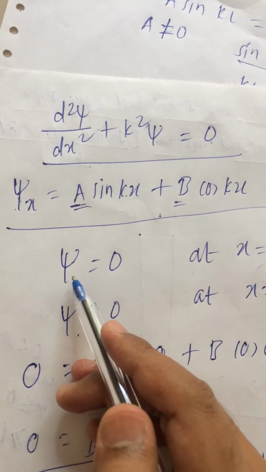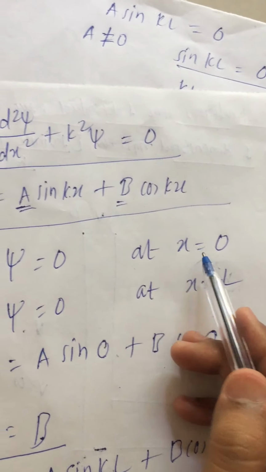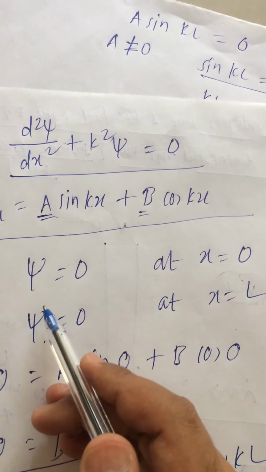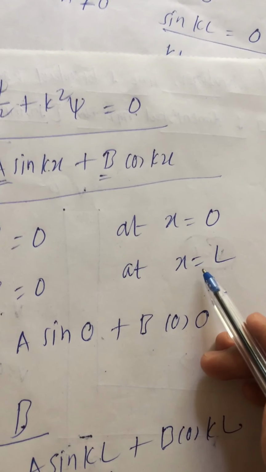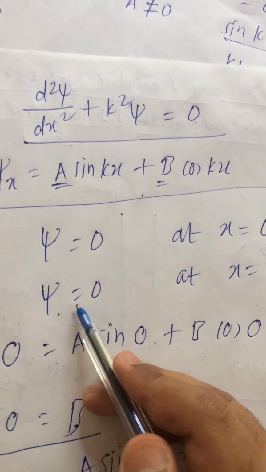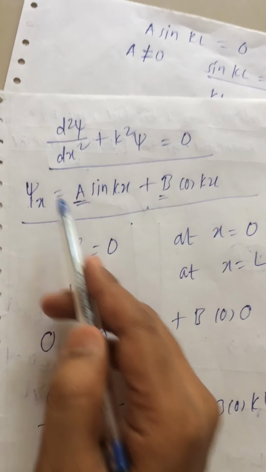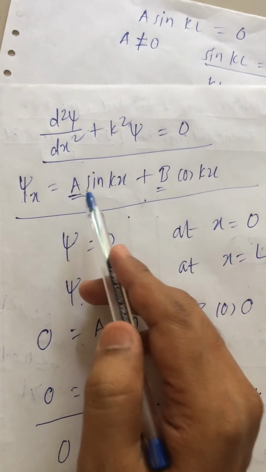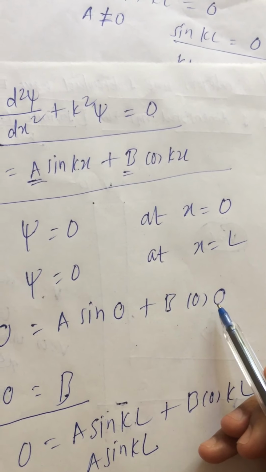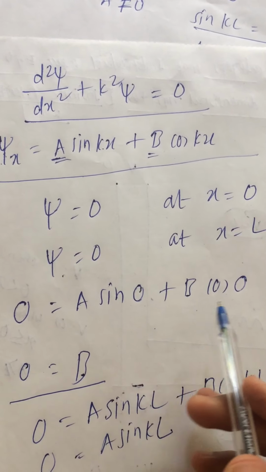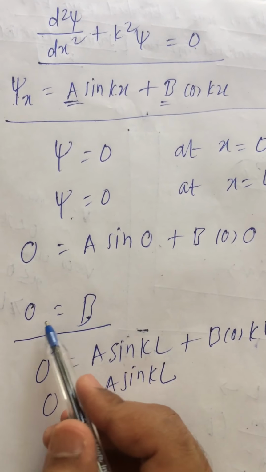Now here psi is equal to 0 if the particle is absent. On the wall when x equal to 0, definitely psi will also be 0 because the particle is absent. And if the particle is absent on the other side of the wall, the right side, when x equal to L, then definitely psi will be equal to 0. Let us put this condition psi equal to 0 at x equal to 0 in this equation. So 0 is equal to a sin 0 plus b cos 0. As we know, cos 0 is 1, sin 0 is 0. So the value of b will be equal to 0.